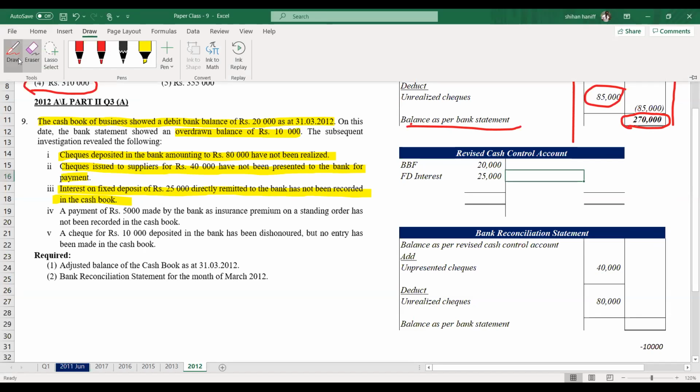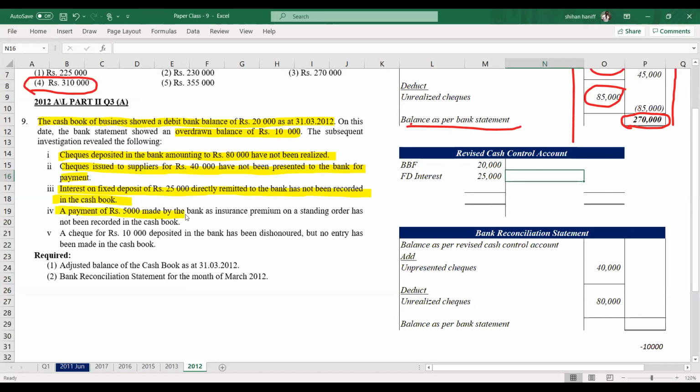Next transaction is a payment of 5,000 made by the bank as insurance premium on standing order, which has not been recorded in the cash book. So this is insurance premium, a standing order of 5,000. Finally, a check for 10,000 deposited in the bank has been dishonored, but no entry has been made in the cash book.